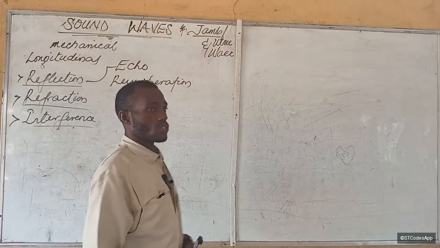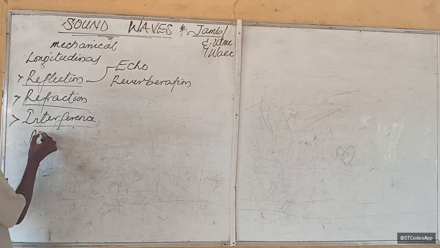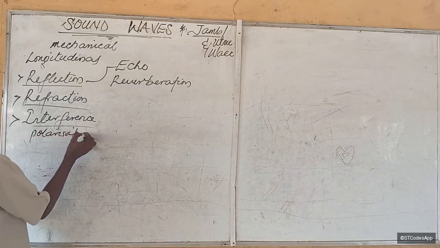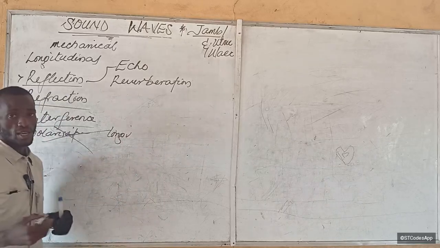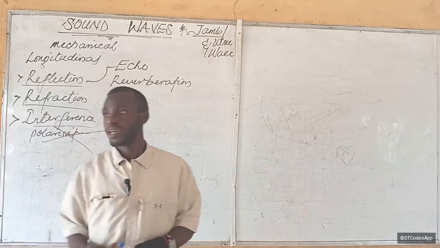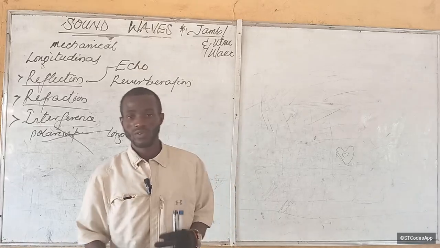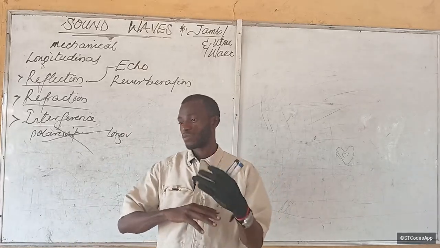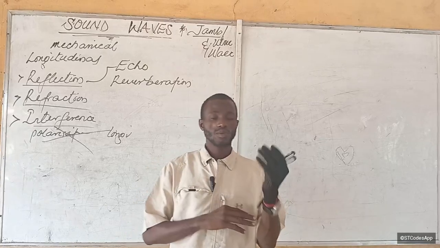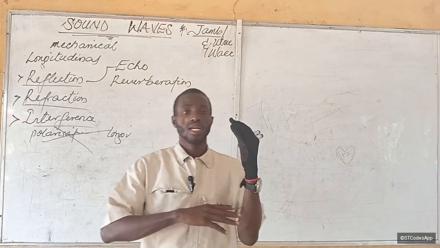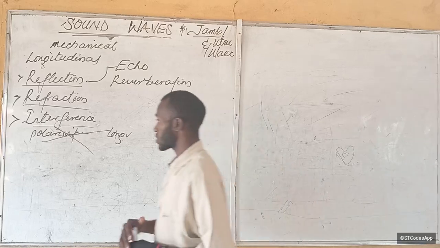For a wave to be polarizable, the wave has to be a transverse wave. Transverse wave means that it is traveling in a direction that is perpendicular to the source that is producing it. All right.